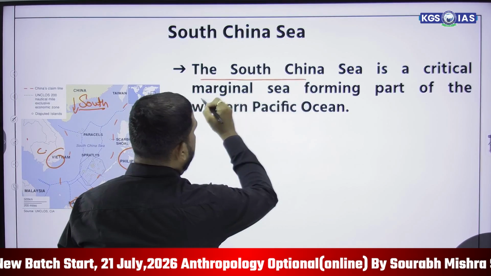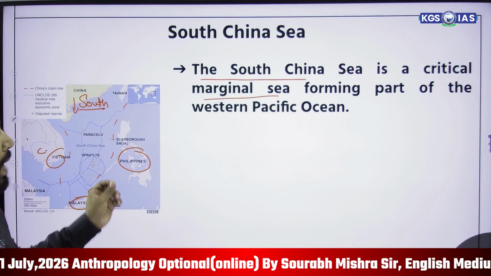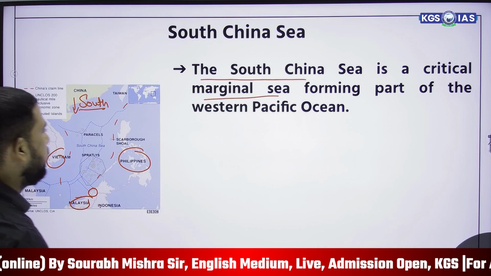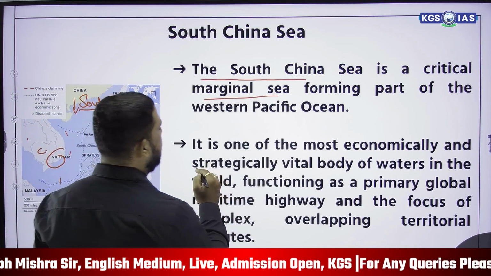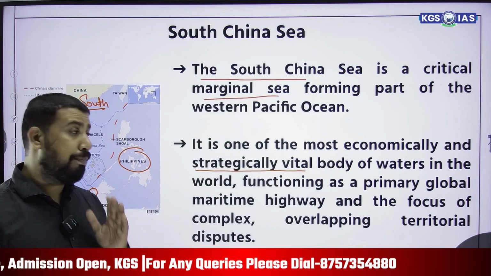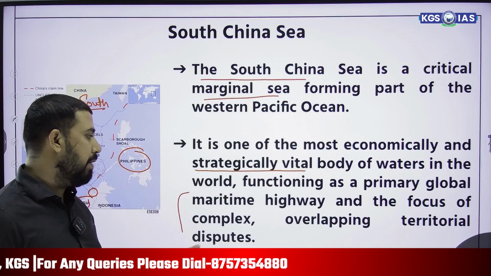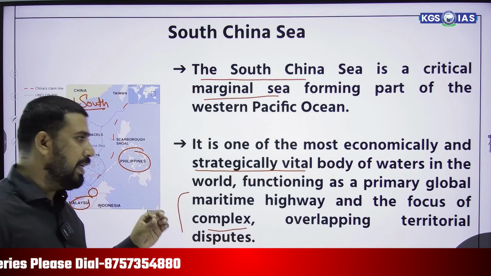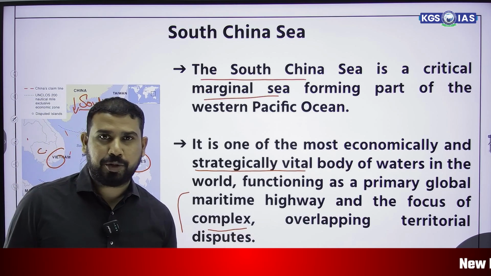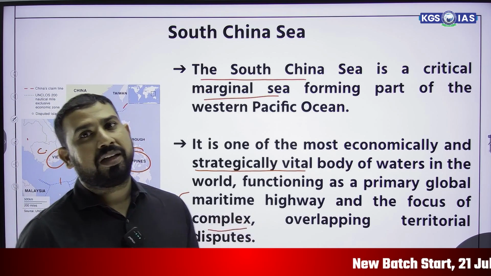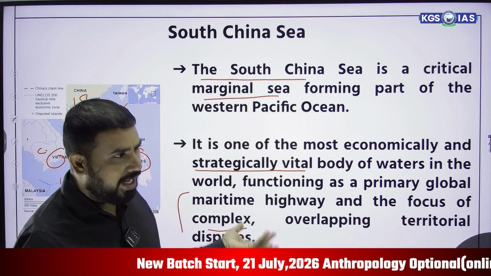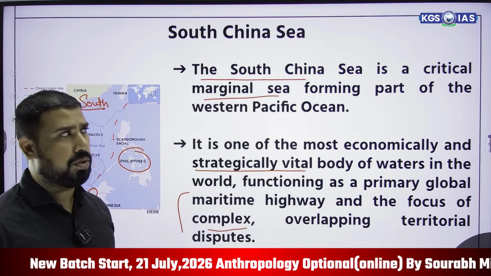The South China Sea is a critical marginal sea forming part of the Western Pacific Ocean. It is one of the most economically and strategically vital bodies of water in the world, functioning as a primary global maritime highway and a focus of complex, overlapping territorial disputes. That's why we are studying it. Due to these territorial disputes, China is saying that the court of arbitration rulings are illegal and invalid. That's why the South China Sea is always in the news.